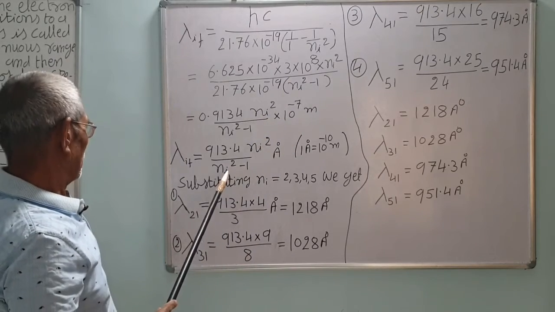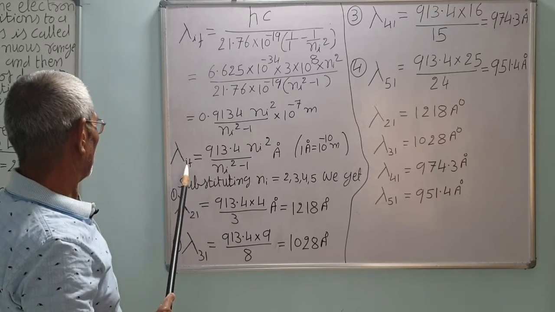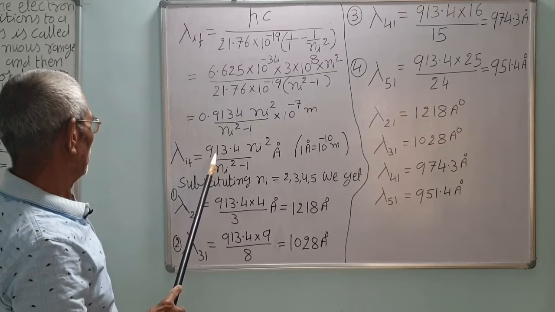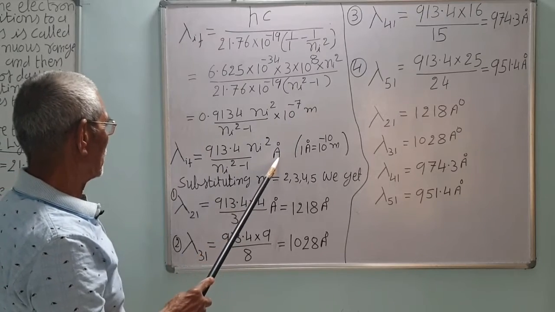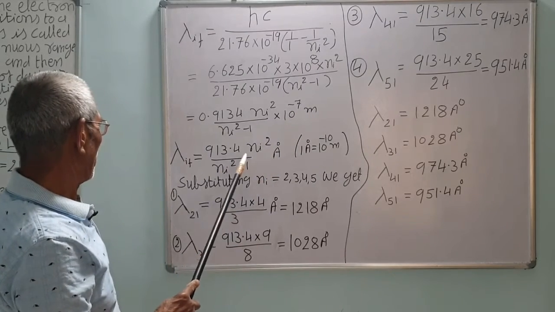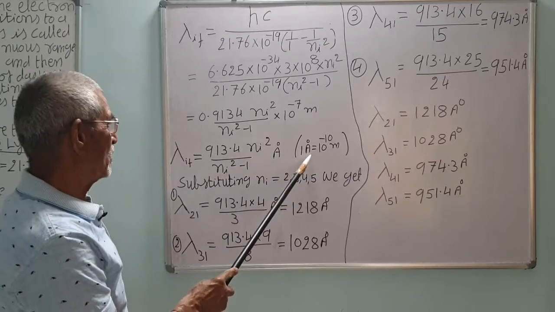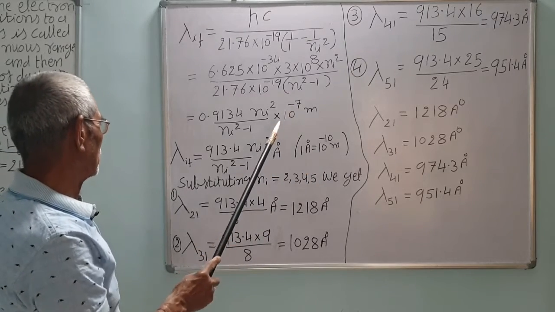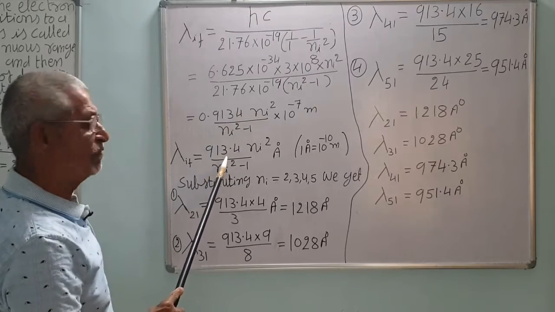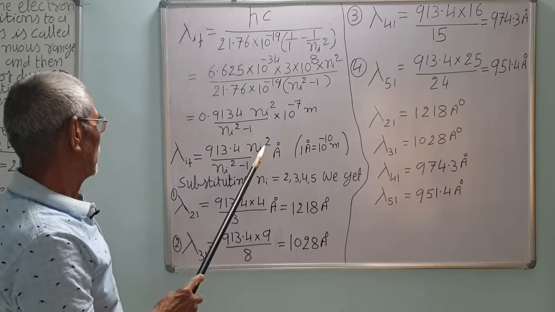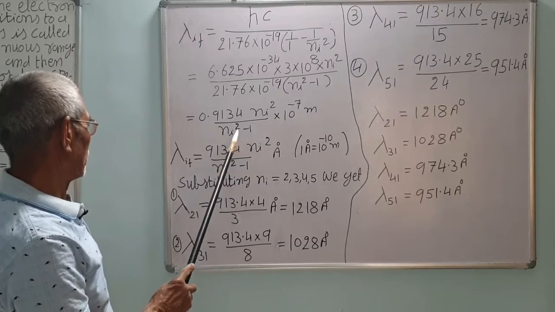So this final lambda_if is 913, in meter, so we have to convert it into Angstrom unit. 1 Angstrom is 10 raised to minus 10 meters, so this is minus 7, multiply by 1000, the decimal point will shift by 3, that is 913.4 into ni^2 upon ni^2 minus 1.